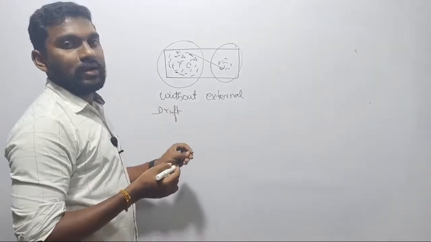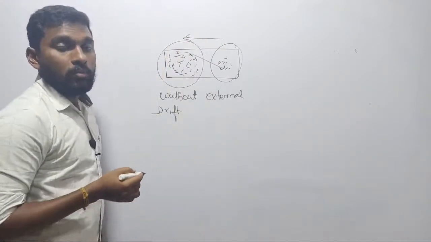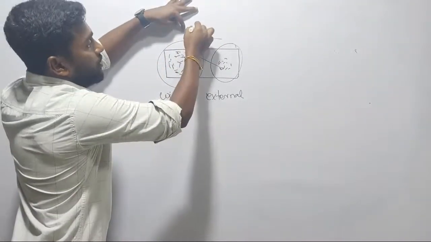Once your electrons are moving from one point to another point, there might be some flow of current, but your current will be in the opposite direction to what?